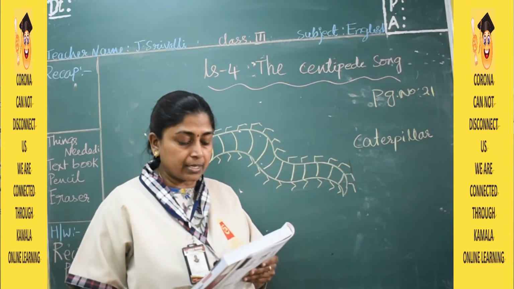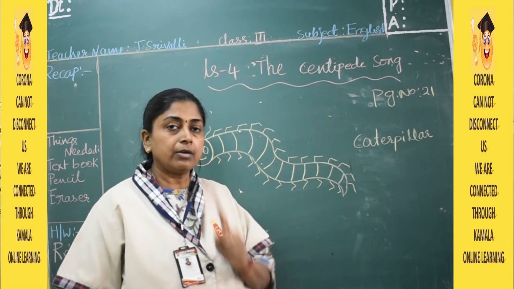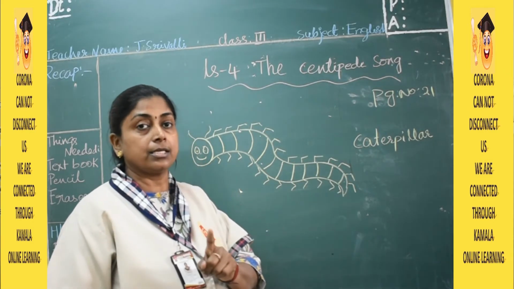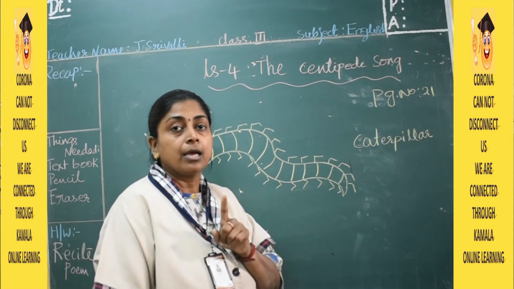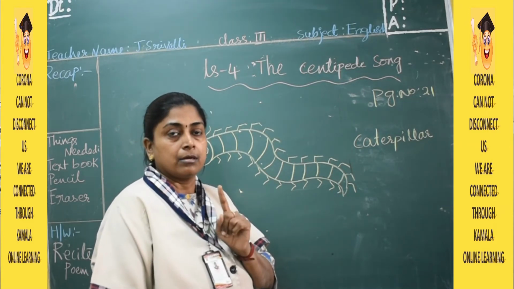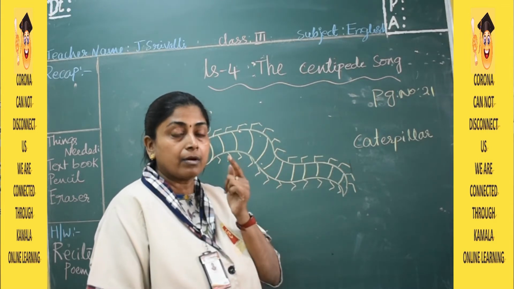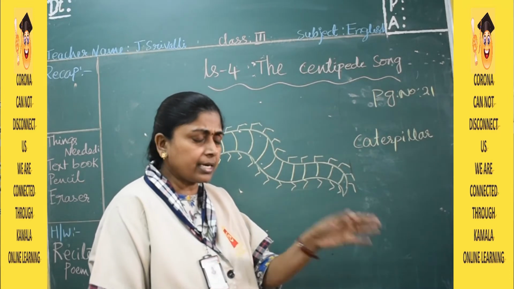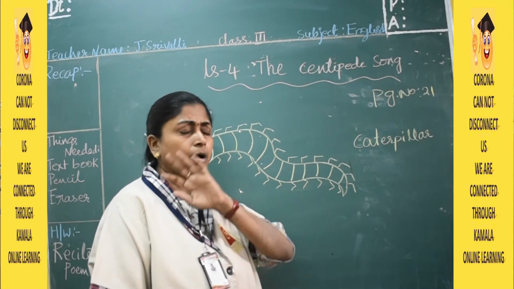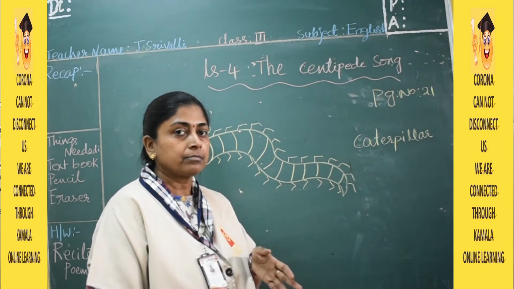Name an insect which is also the name of a game. There is one insect which is the name of a popular game in our country. Any clues, children?